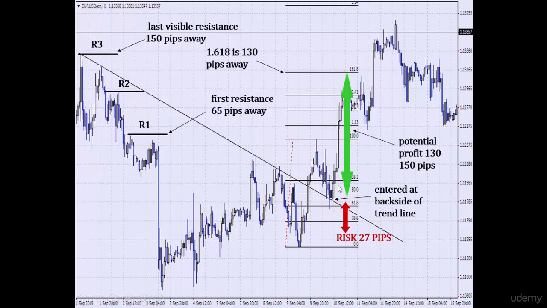So you would have entered at the backside of a trend line right at the 50 Fibonacci level, and you could have taken your profit at the 1.618 level, and that would have been a 130 pips trade.